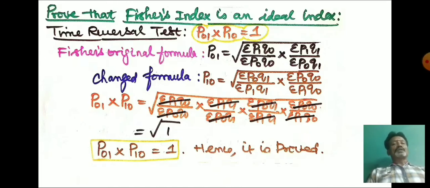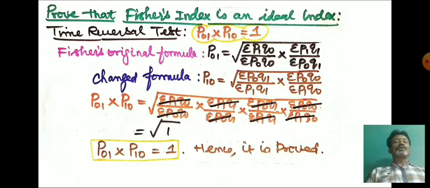Now this original formula will be changed, that is, we are interchanging the base year and the current year. So now the changed formula is P10 equal to under root of, so what we have to do is, wherever we have 1, simply you put 0, and wherever we have 0 we put 1.